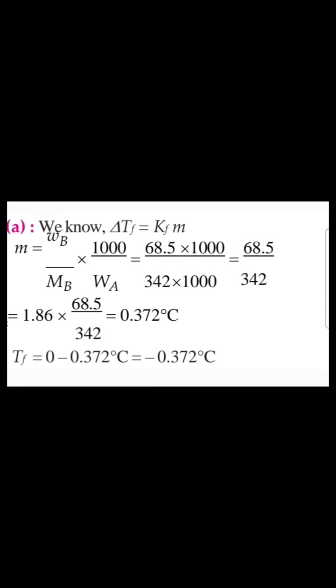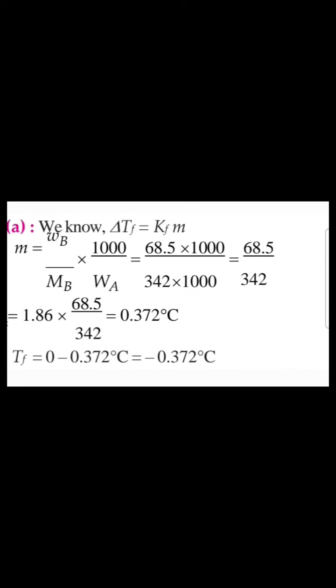Today's question. A solution of sucrose with molar mass 342 gram per mole has been prepared by dissolving 68.5 gram of sucrose in 1000 gram of water. So the freezing point of solution obtained will be, Kf for water is 1.86 Kelvin kilogram mole inverse. So what is the formula, children, for this?